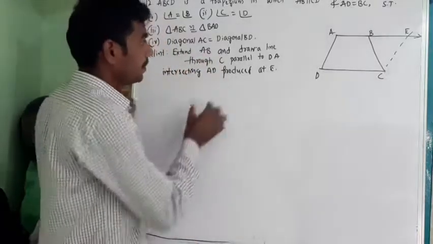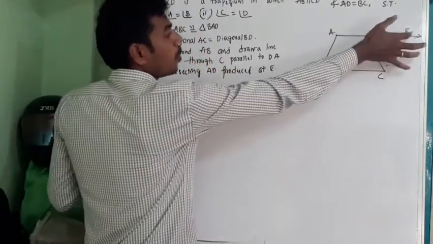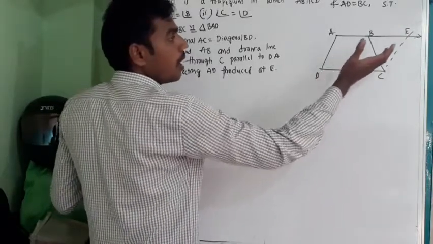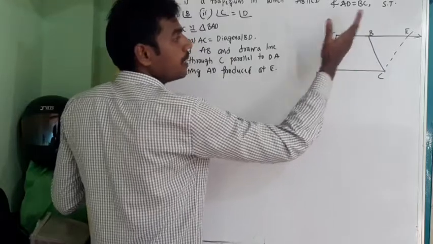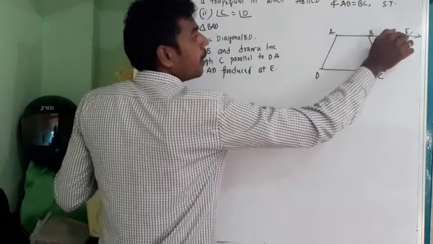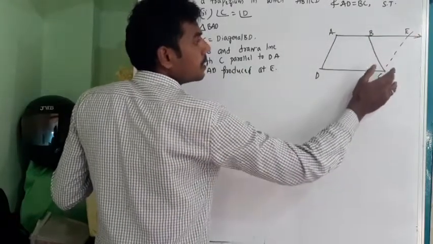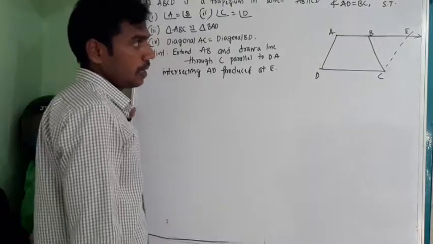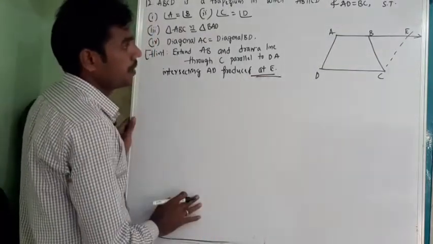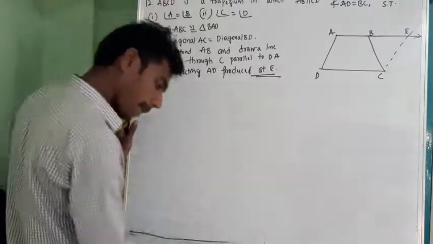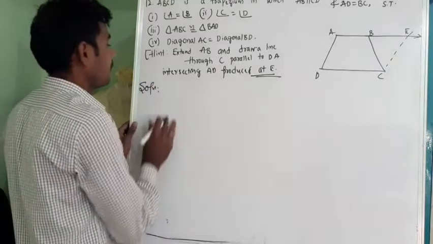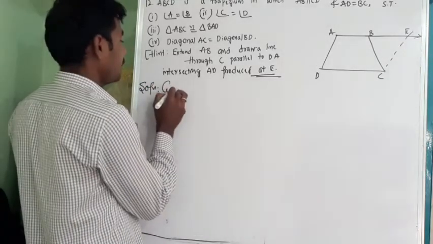They have given one hint. Extend AB to point E and draw EC parallel to AD such that AB intersects CE at point E, AB produced. Now what is given to us, we'll write down.